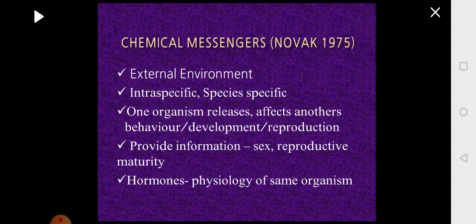So hormones are chemical messengers which bring about change in the organism in which they are released, whereas pheromones are released into the external environment and bring about change in another organism.